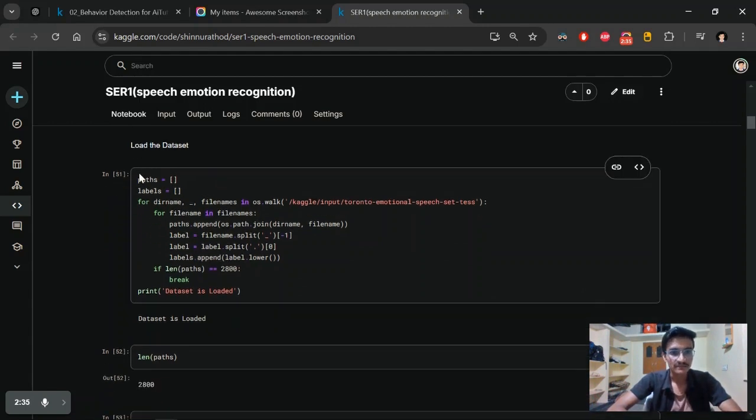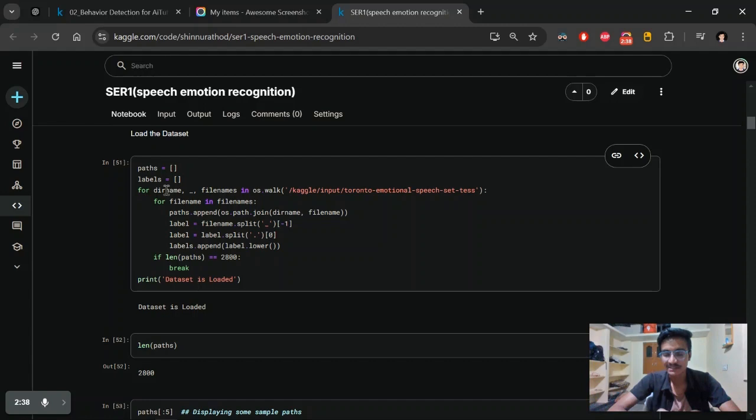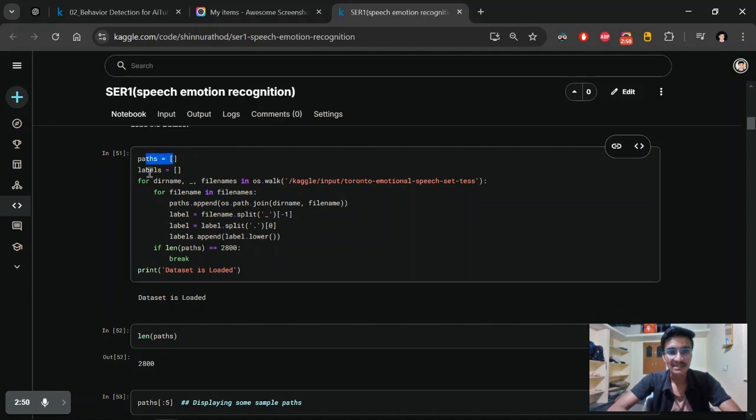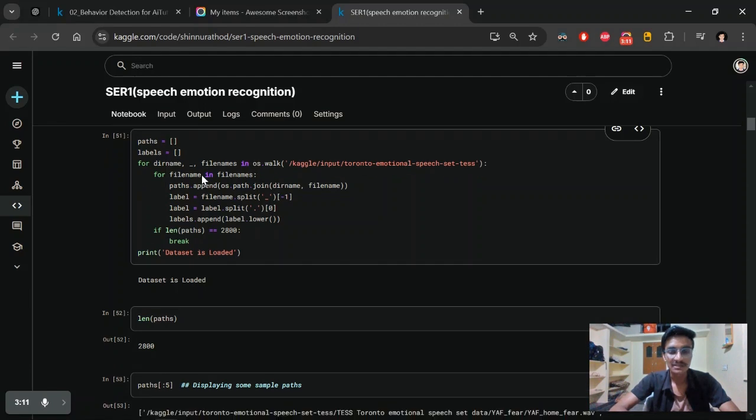Here I'm importing the entire dataset, which is the TESS, Toronto emotional speech set dataset. That dataset already contains labeled data with different emotion classes. From that dataset I'm extracting the path of the many audios and the labels. All the audio paths I'm placing in this path variable, and here I'm extracting the labels, the target variable.